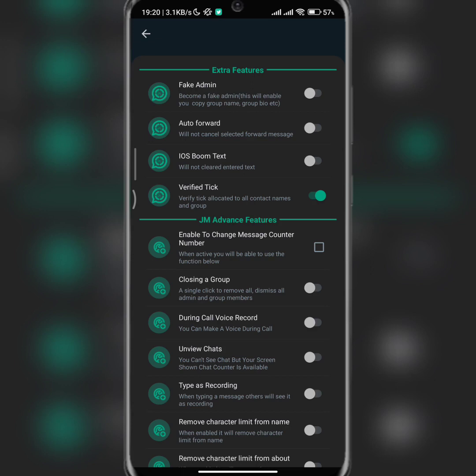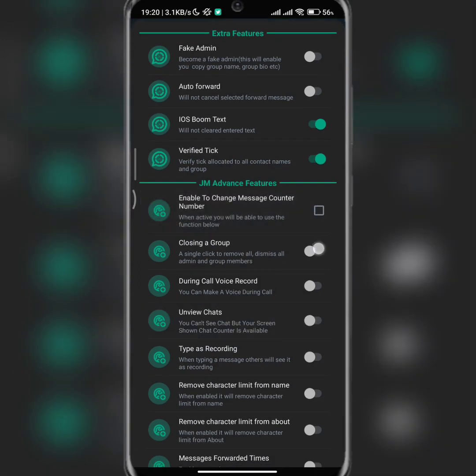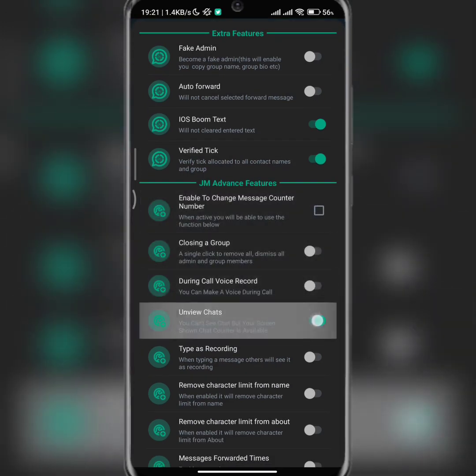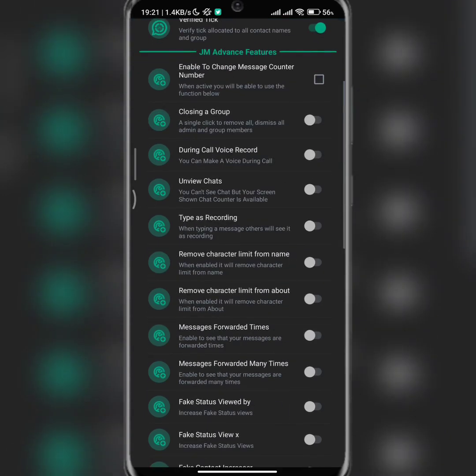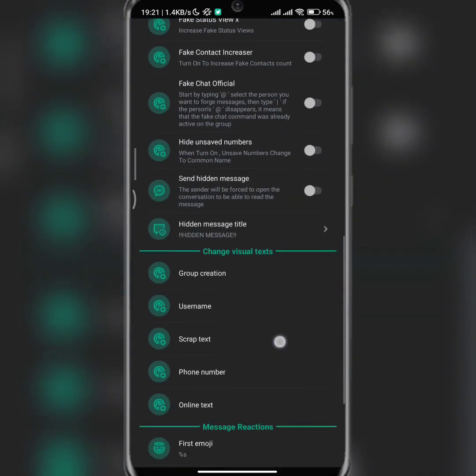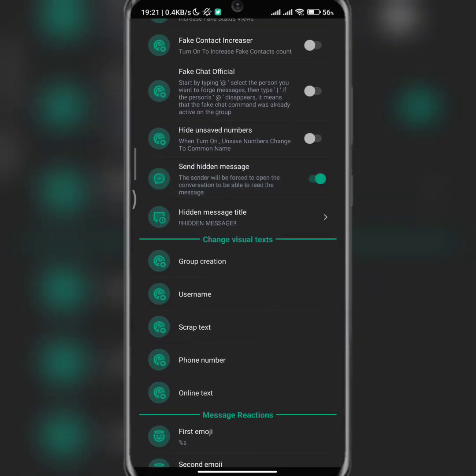Okay, so from here, auto forward, so we not cancel selected message. All right, so when you select some particular message and then you forward those messages, when it comes back, your message should still be there selected, just in case you want to do anything with it again. So here, iOS bone test, you can also activate this if you want. Okay, so yeah, message counter, close a group. There are many of them, so you can just do so many things here. Okay, you can send hidden messages as well.